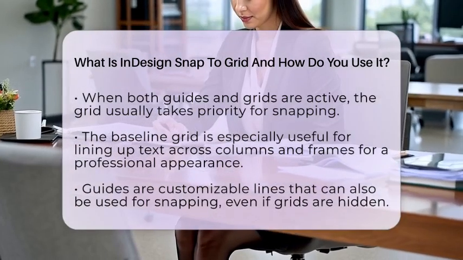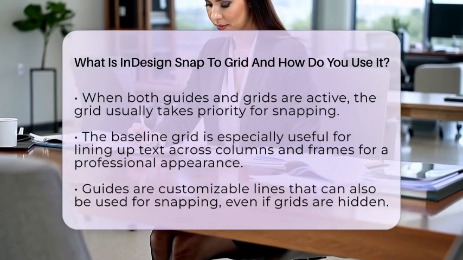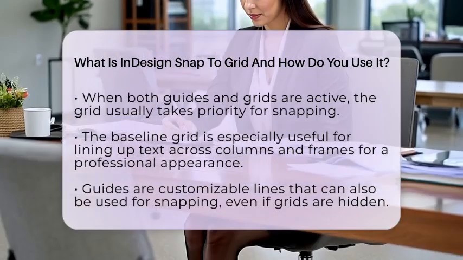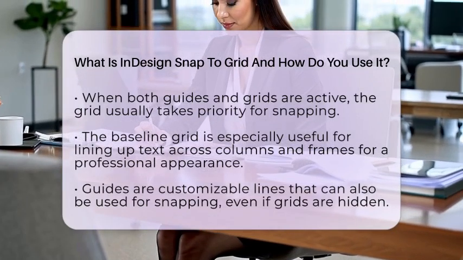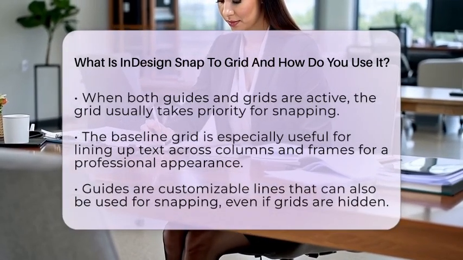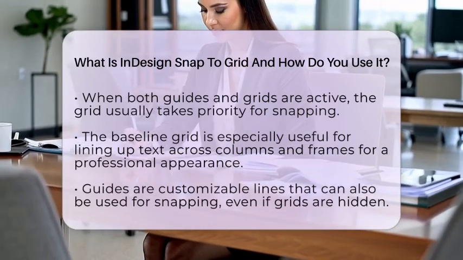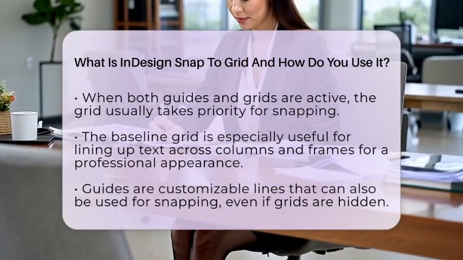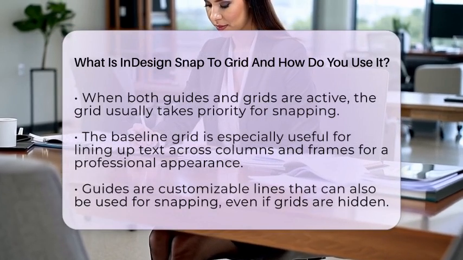Using the baseline grid is especially useful for text. When you activate the baseline grid and apply Align to Baseline Grid to your paragraphs, all your lines of text will line up perfectly across columns and frames. This creates a professional look and makes your text easier to read.